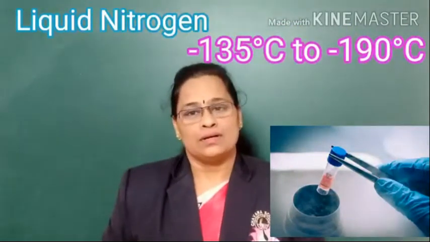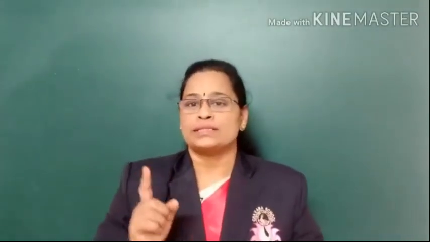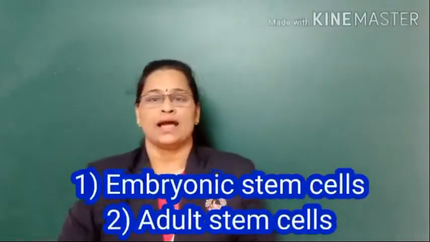These sterile vials are preserved in liquid nitrogen, and the temperature is at negative 135 degrees Celsius to negative 190 degrees Celsius. And whenever we want to use it, we can use it for differentiating into different types of cells and different types of tissues. The research in the stem cells has carried out fundamental changes in the medical science. Now depending upon the type of the cells or depending on the sources, they are of two types. One is embryonic stem cells and the other is adult stem cells.